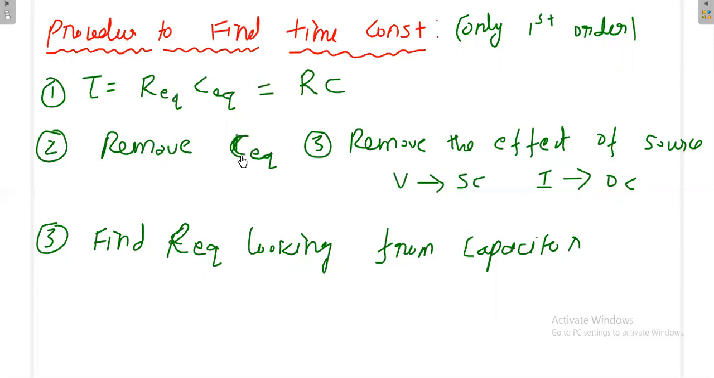Now find the C equivalent, because you may have a single capacitor, or if there is more than one capacitor in series or in parallel, you can make it a single capacitance, that is C equivalent. Then also remove the effect of the independent source. If it is a voltage source, make it short circuit. If it is a current source, make it open circuit. Then find the R equivalent looking from the capacitor, because the capacitor is already removed. Looking from the capacitor, find the R equivalent. Then finally we can find tau from R equivalent and C equivalent.